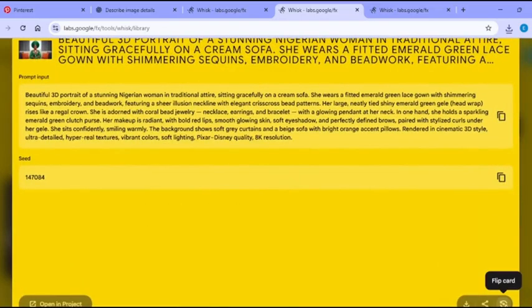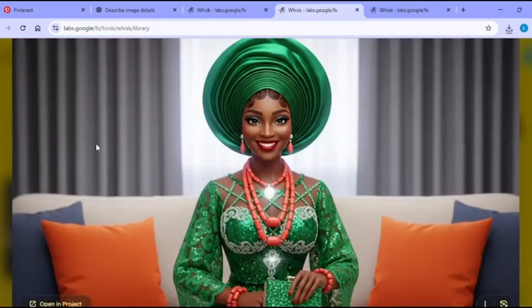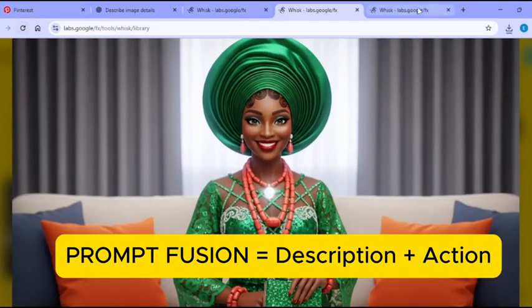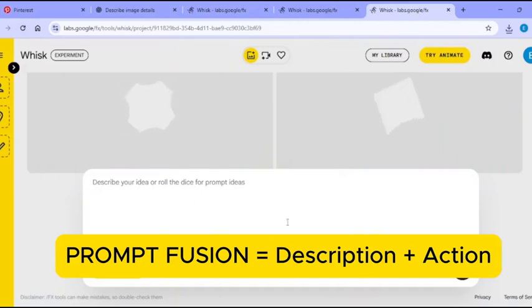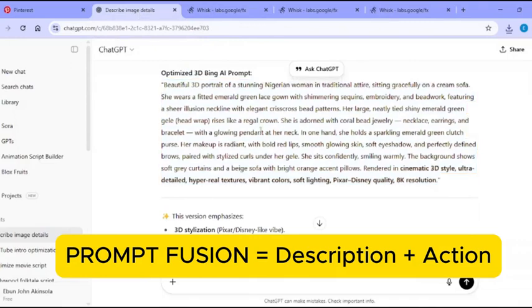It's when you join your base prompt, that is the description of the image you want to create, like the hair, the facial look, the clothing, and nose, or accessory, with the action prompt, that is what the person is actually doing in that image. That is what is called prompt fusion. By constantly adding the base prompt to all the images, we make the image stay consistent. I have done a detailed tutorial on that before. I'll pin it in the comment section. Please do well to watch there, because I don't want this tutorial to be too long.